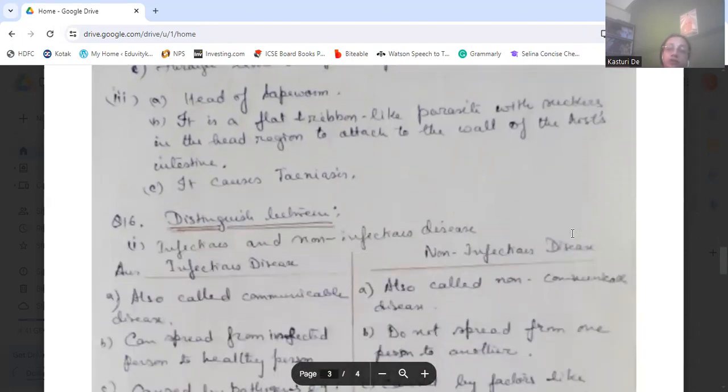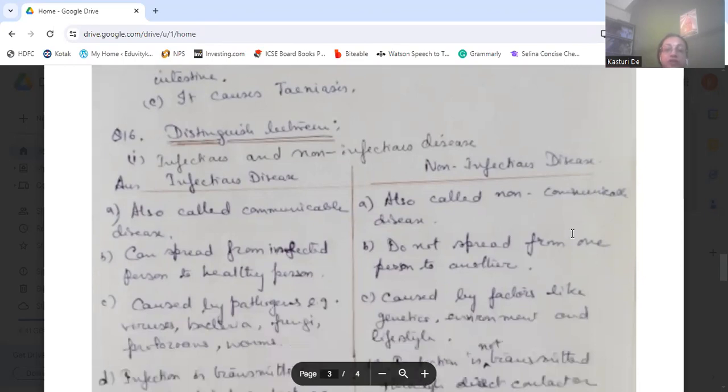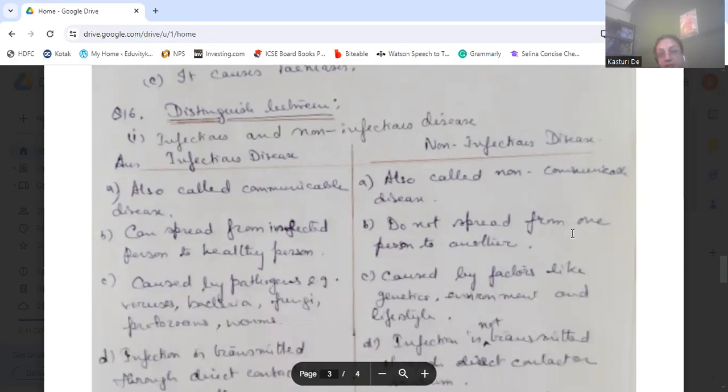Now we come to the difference between infectious and non-infectious diseases. Infectious diseases are also called communicable diseases, whereas non-infectious diseases are also called non-communicable diseases. Infectious disease can spread from an infected person to a healthy person, but non-infectious diseases cannot spread from one person to another. Infectious diseases are caused by pathogens, for example virus, bacteria, fungi, protozoans, and worms, which are called pathogens.